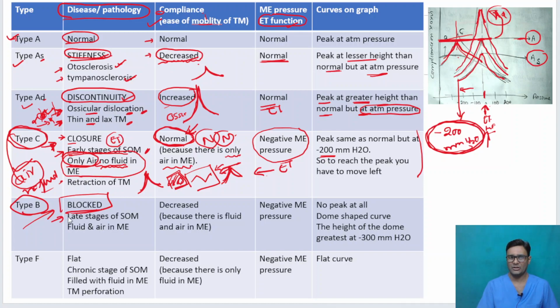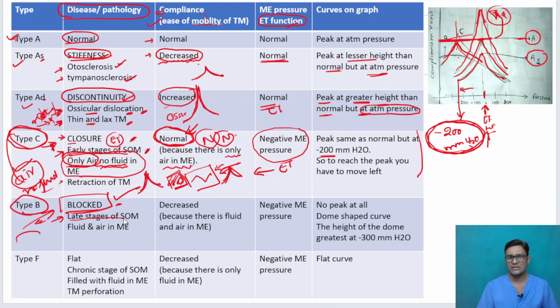This is in the late or middle stages, or usually how the patient presents to you. No patient will present to you in closure. Very rarely will you see closure, but most of the patients will present to you in blocked, or type B. Most of the cases that we see in our day-to-day practice are also blocked only.